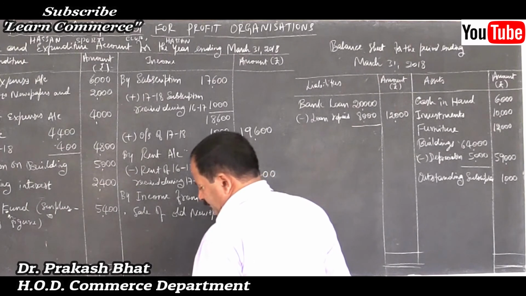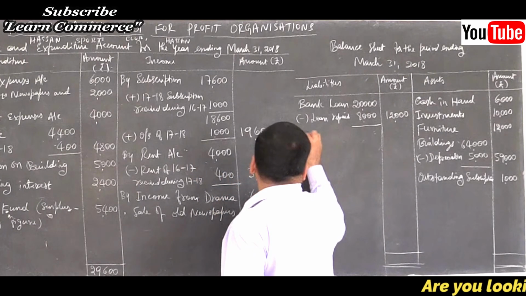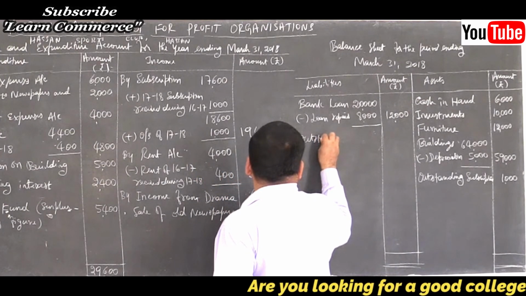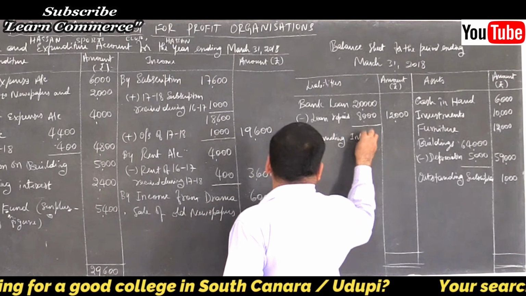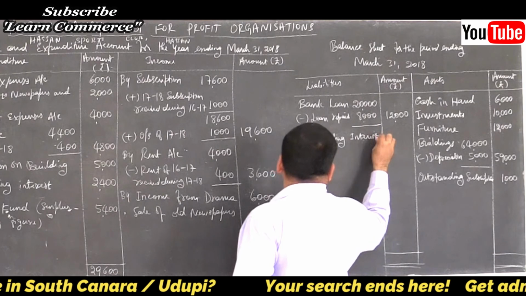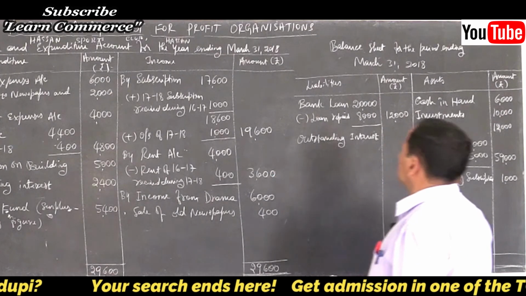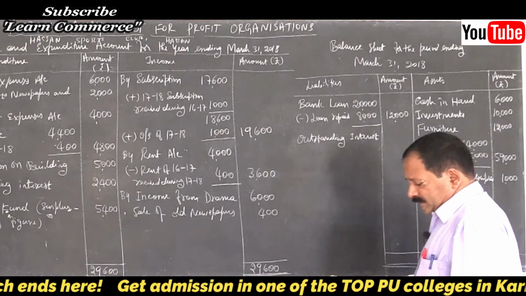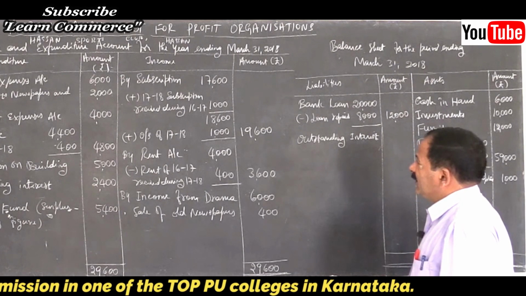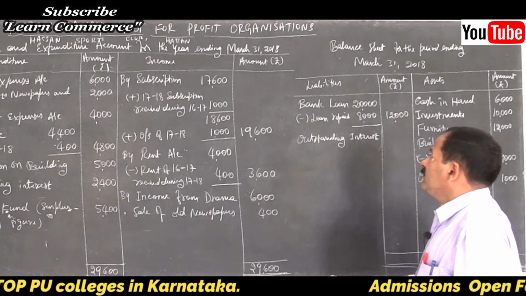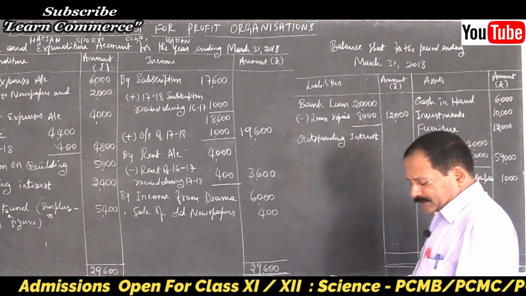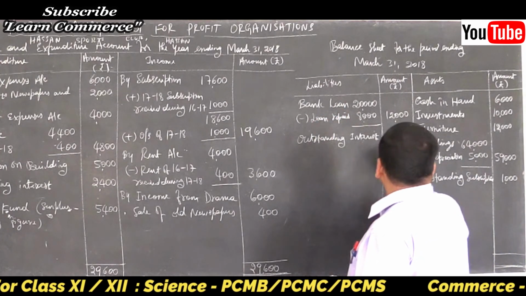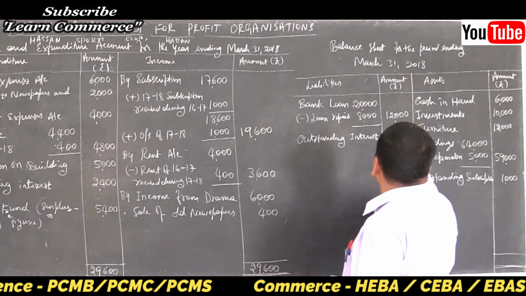Then outstanding interest. They didn't mention whether it is on bank loan or not. So show it separately. If it is given as interest on bank loan, then bank loan add interest less repaid. Like that you have to write clearly.